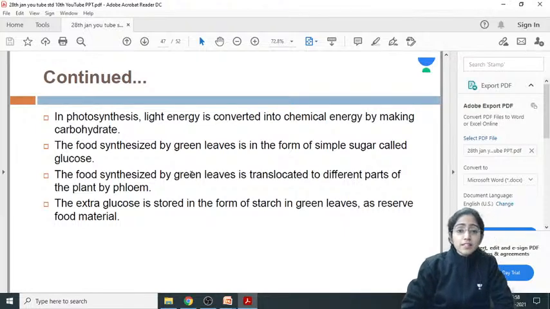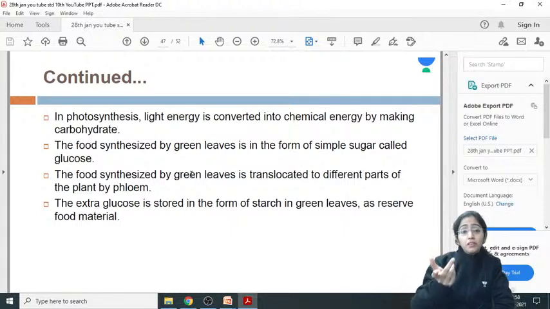In photosynthesis, light energy is being converted to chemical energy. This is also very important in photosynthesis. Which energy is being converted to which of the following energy, right?